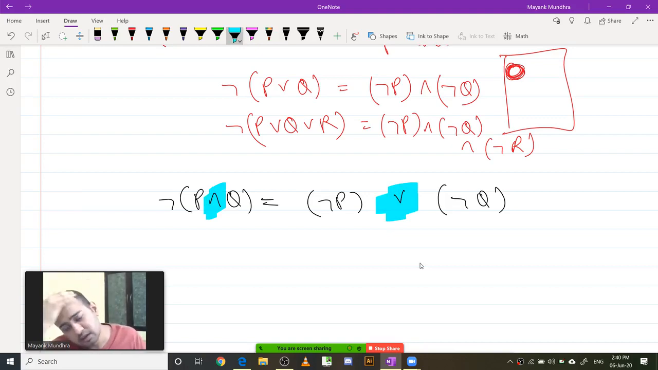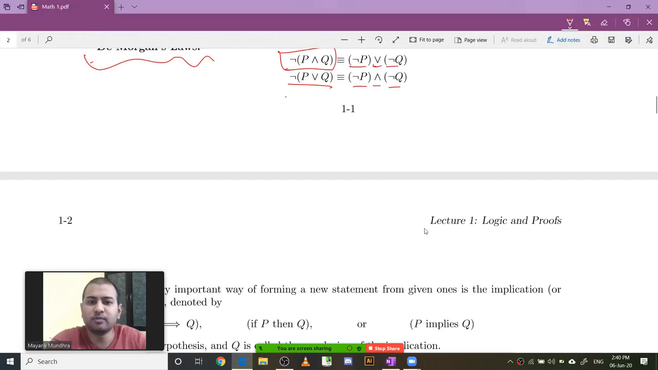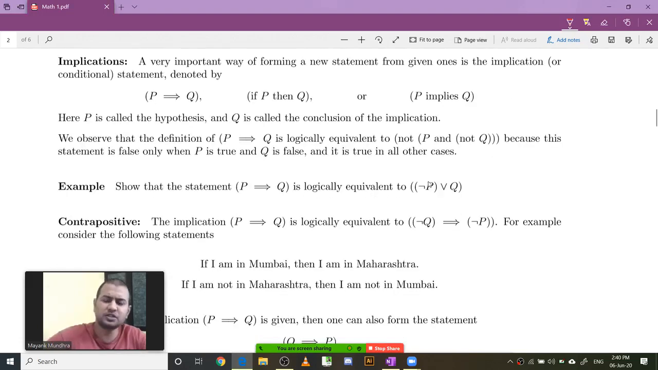So this is your De Morgan's laws. These are things which you might have already studied in your +2 maths. We just need to revise some of these concepts.